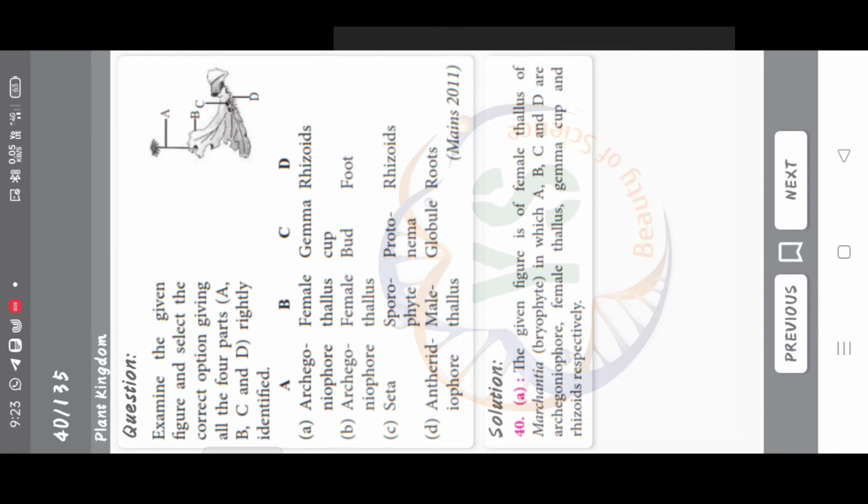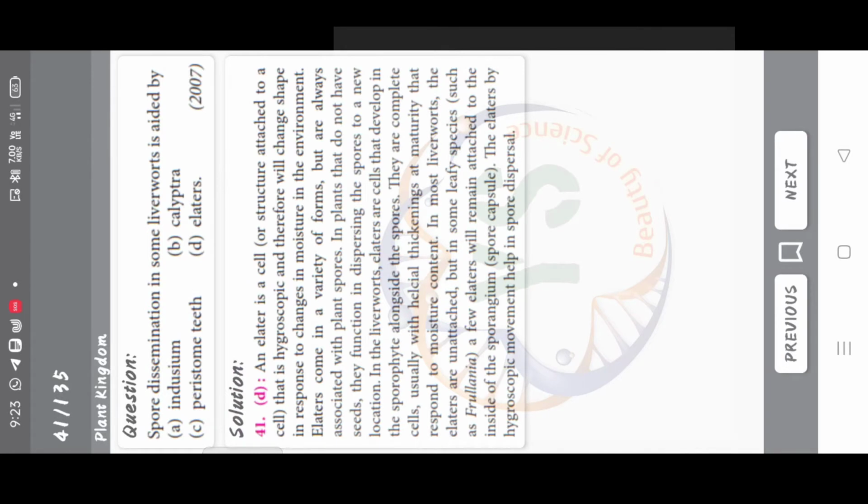Examine the given figure and select the correct option giving all the four parts A, B, C and D rightly identified. The correct answer is option A. A indicates archegoniophore, B indicates female thallus, C indicates gemma cup and D indicates rhizoids. So option A is the right answer. Spore dissemination in some liverworts is aided by indusium, calyptra, peristome teeth, elaters. Correct answer is option D, elaters.